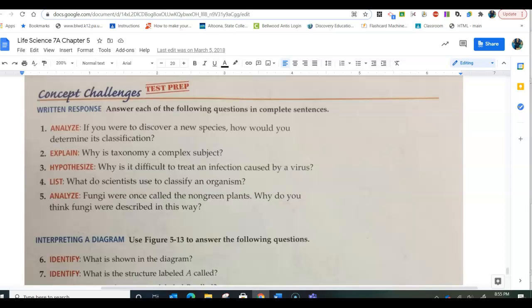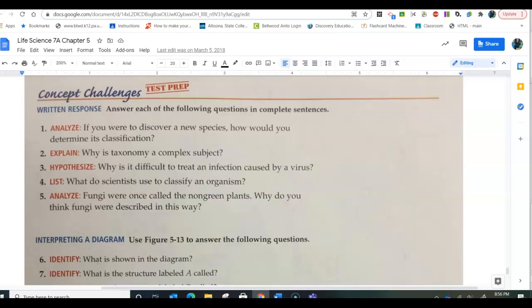Why is it difficult to treat an infection caused by a virus? We have antibiotics that kill bacteria. Antibiotics don't kill viruses. Not to mention, a virus isn't truly alive, so how do you kill what's not alive? Number 4, what do scientists use to classify an organism? Well, you use the traits, the color, the fur. If it has fur, it's an animal. You use its cells. Does it have a nucleus? Does it not have a nucleus? How does it get its food? And then obviously you use the DNA too.